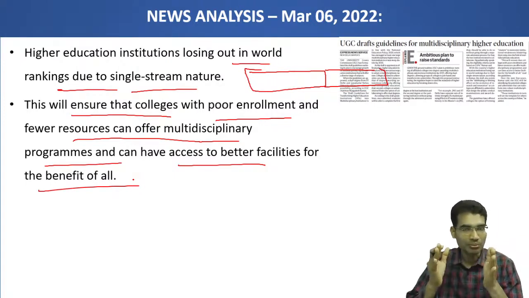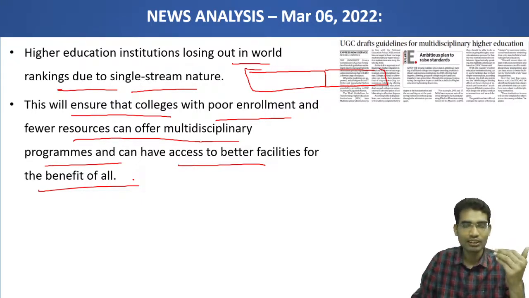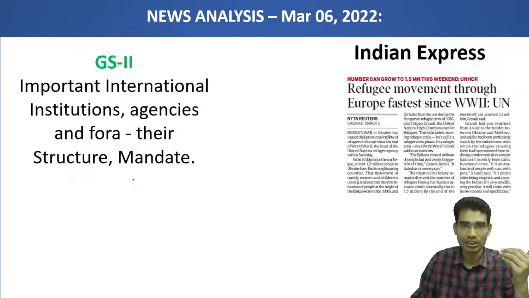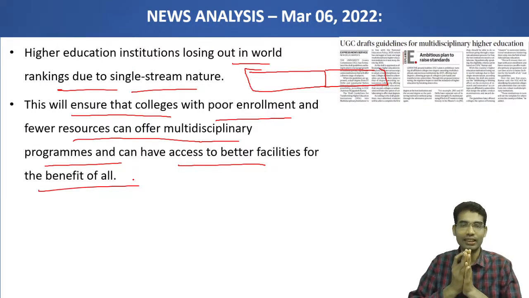For example, some streams students do not take or opt for. If these colleges have a tie up with other colleges which are having high enrollment, side by side, many colleges also will become operational. This is one of the other advantages of this particular guideline.